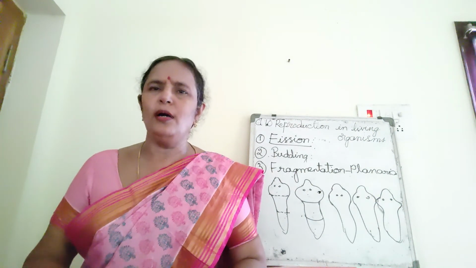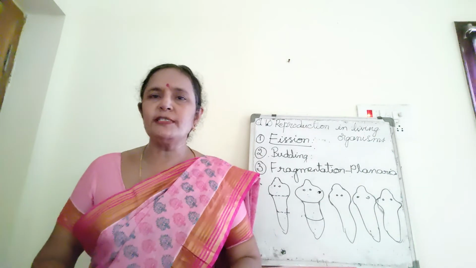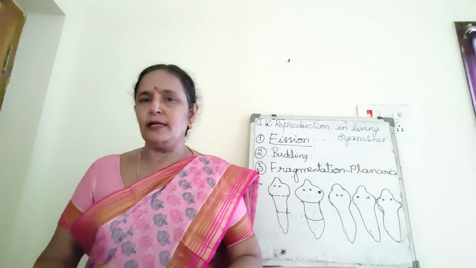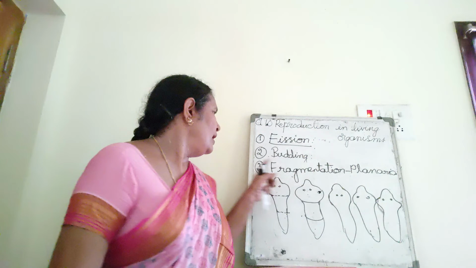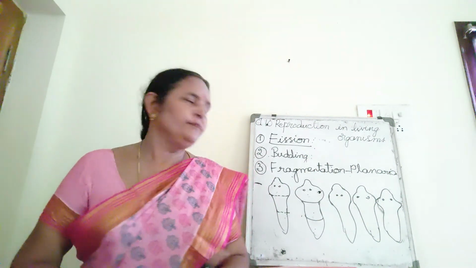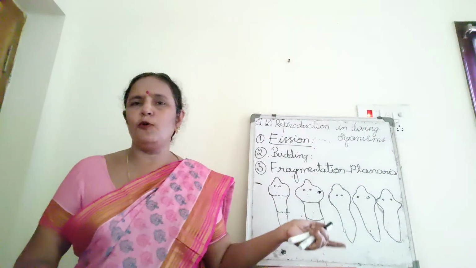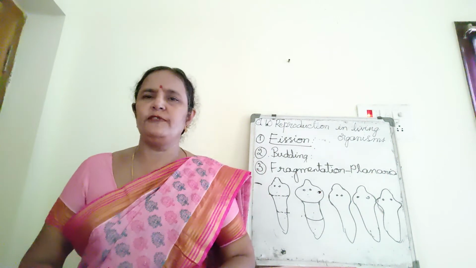Plasmodium is also a protozoan. Next one, budding. Budding we can observe in yeast, a unicellular fungus, and in Hydra, a coelenterate. And fragmentation we can see in planaria. If we cut its body into 3 parts or 4 parts, each piece grows into a new individual.